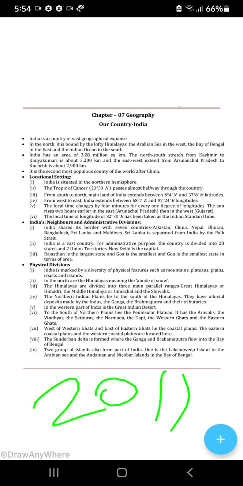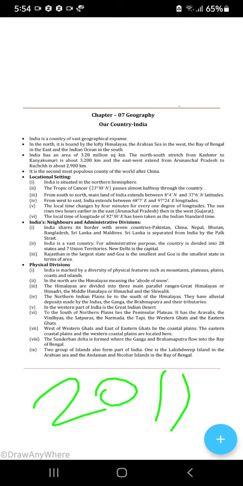India is situated in the northern hemisphere. Look at the world map. You'll find that above the equator you will find India. So therefore, it's situated in the northern hemisphere. The Tropic of Cancer passes halfway through the country. It means half of the country lies in the tropic zone, and the other half of the country lies in the temperate zone. Okay.